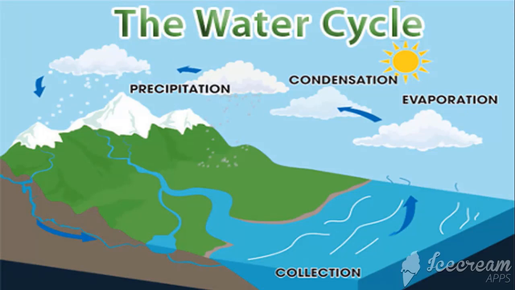What is precipitation? Precipitation is a form of water that falls on the earth as rain, snow, or hail. So what are the types of precipitation? Precipitation may be snow, rain, or hail. This precipitation collects in lakes, rivers, and other bodies of water. Some precipitation soaks into the ground and becomes groundwater. Some falls directly back into the ocean. Now we have a video about the water cycle.